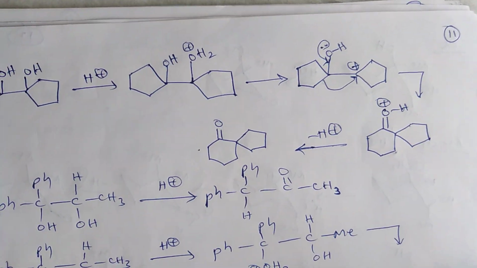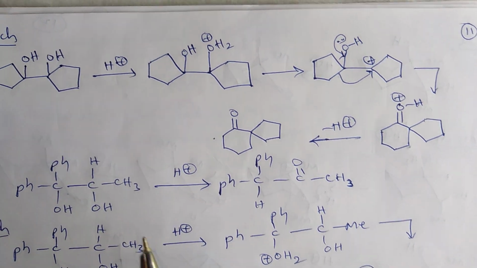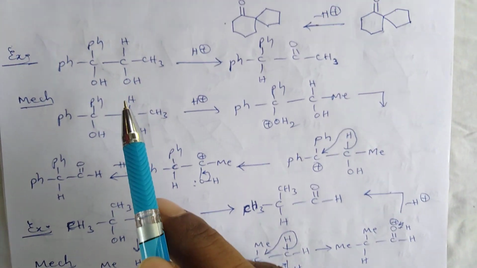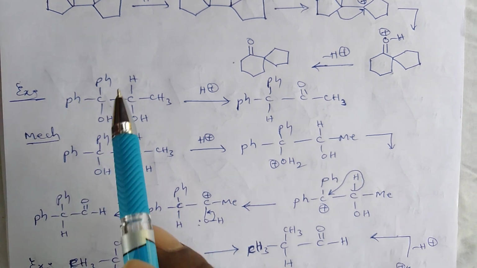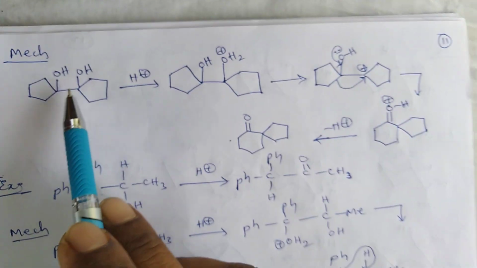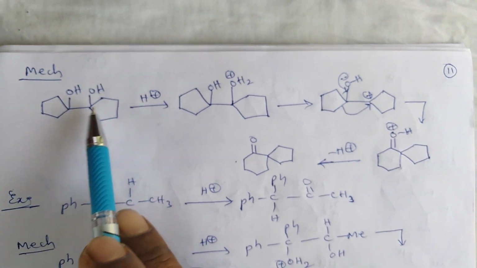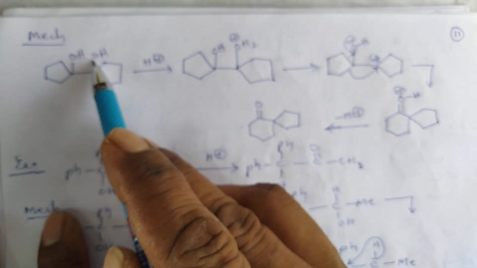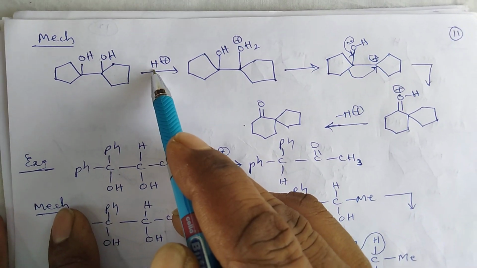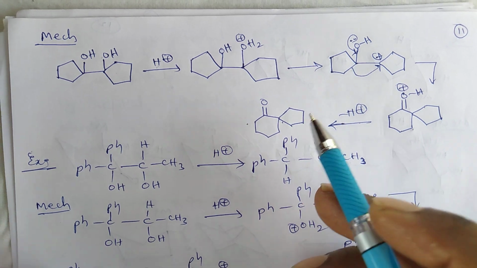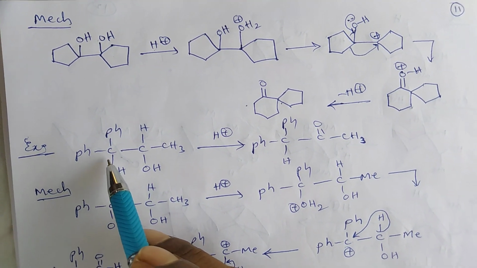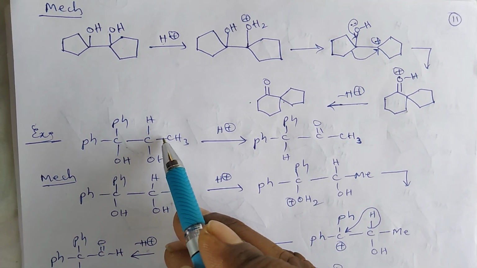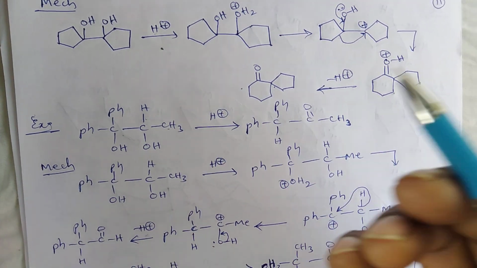Okay, so in all these molecules the reaction mechanism is the same as the above examples. Here cyclic groups are involved in the reaction. So here also any one of the carbon centers abstracts the H plus ion, and finally gives this kind of molecule. In the next example, one of the carbon centers has two phenyl groups and the other carbon center has one hydrogen and a methyl group.